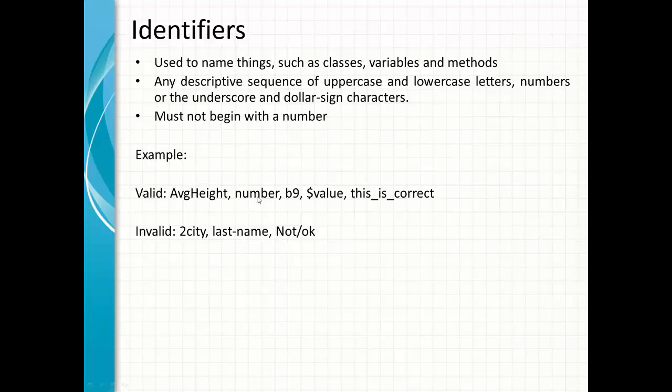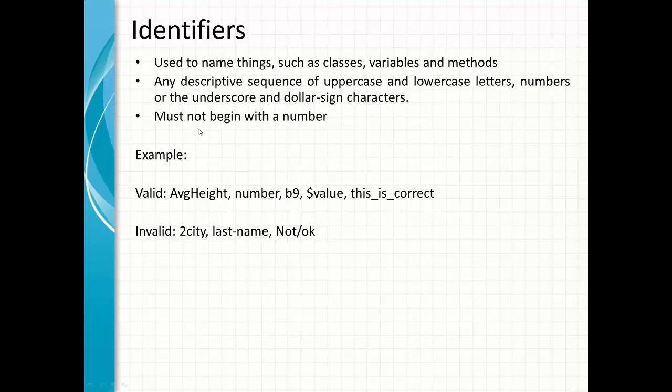No issue with that. Or we can start with an alphabet and then there is a number. This is also fine. We can start our identifier with a dollar sign. That's fine, that's valid. Or we can have an identifier which has an underscore. So this underscore is underscore correct. This is also a valid identifier.